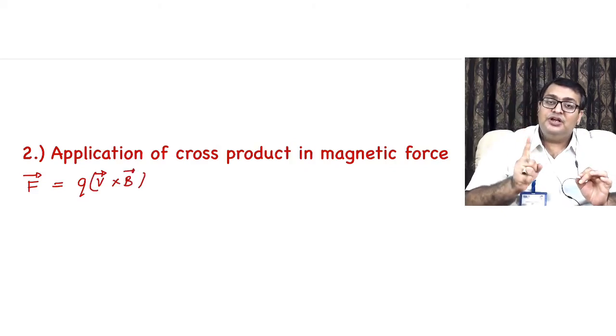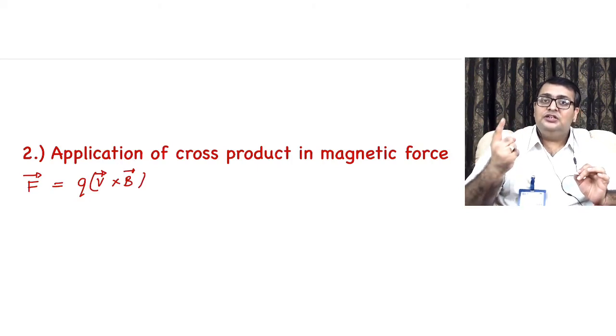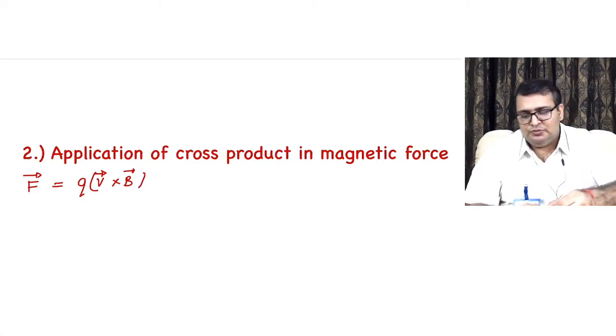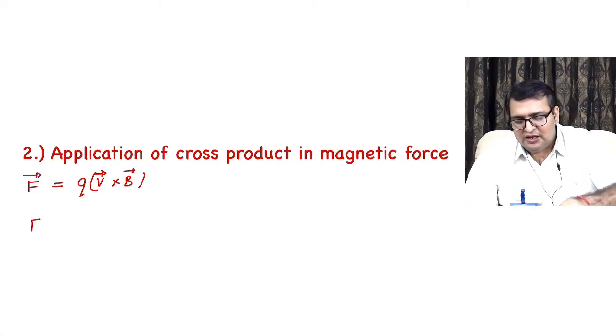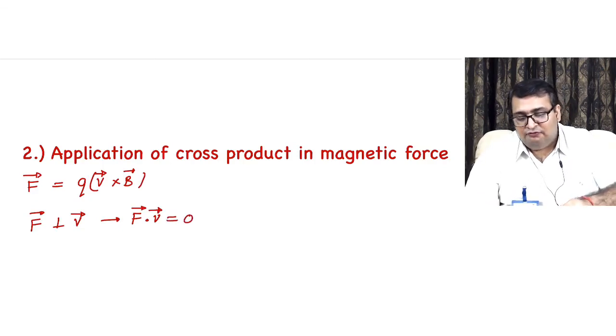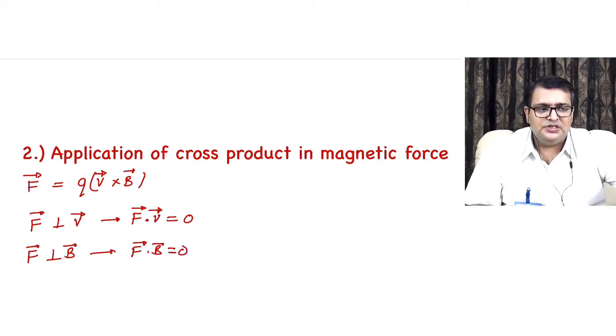And if you remember, if we go back, we have seen that the force vector was perpendicular to V, which means F vector is perpendicular to V, which means F dot V has to be 0. Now force was also perpendicular to B, which means F dot B is also equal to 0.